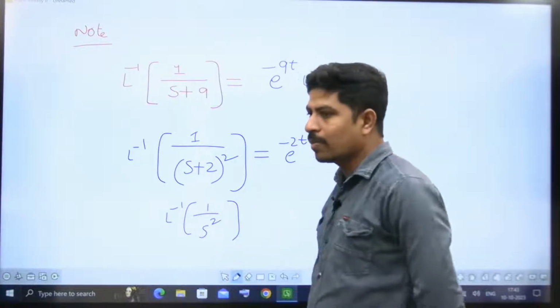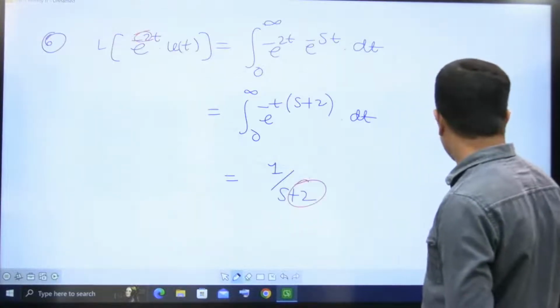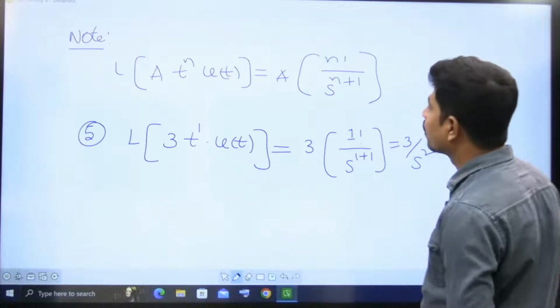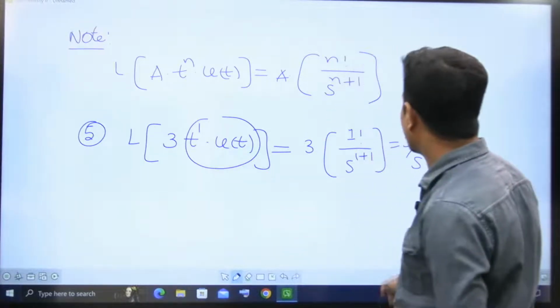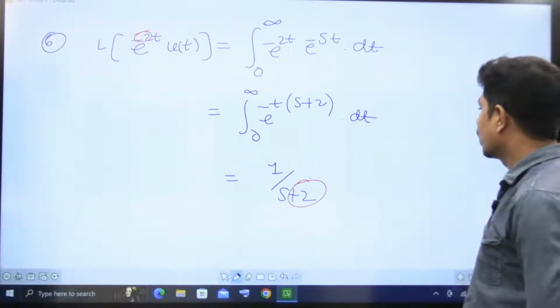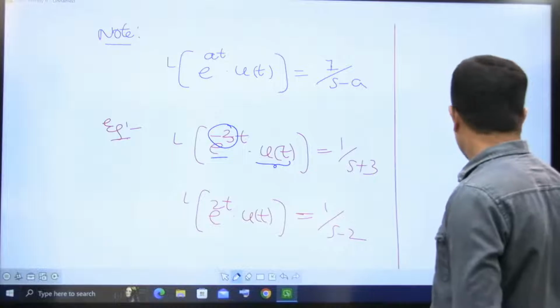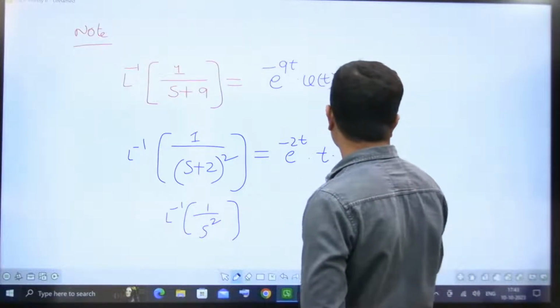1 by s square means what? Previously, we did t into u of t, which gives 1 by s square. The same is here. That is, 1 by s square means t into u of t.